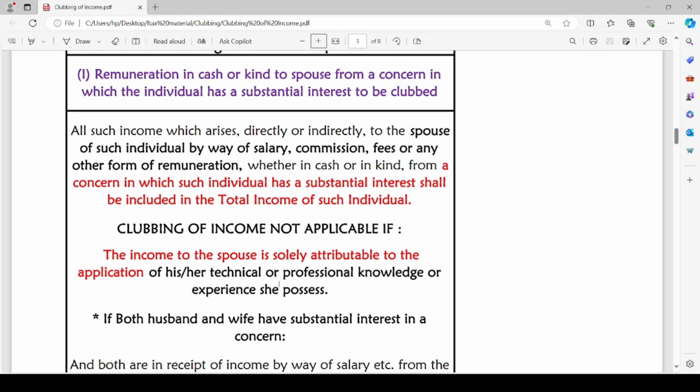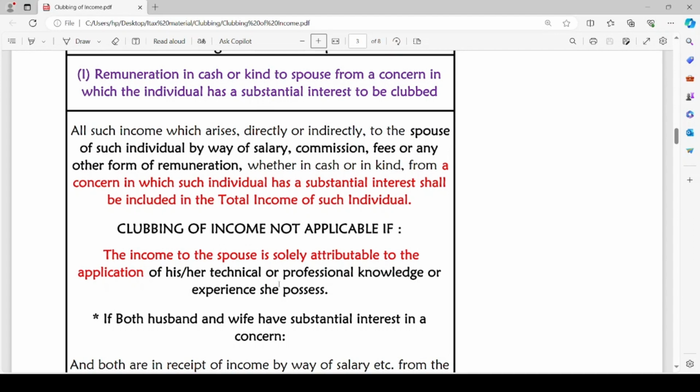When an individual assessee's spouse earns either salary or commission or fee or any other form of remuneration, it might be in cash or kind, and such income is earned from a concern in which the assessee is having substantial interest, then such income will be clubbed with the total income of such assessee, of such individual.